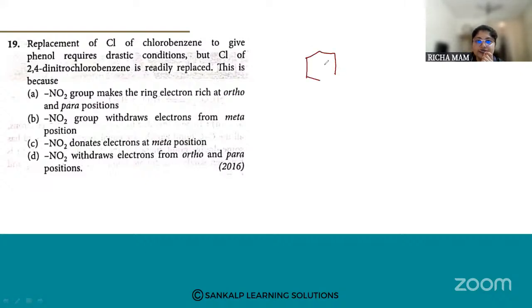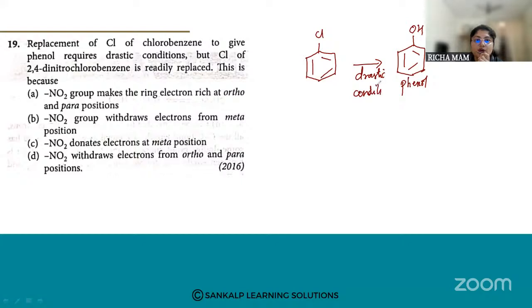We'll write the structure of chlorobenzene first: benzene with a chlorine group. So the replacement of chlorine of chlorobenzene to give phenol requires drastic conditions. To change from chlorobenzene to phenol, drastic conditions are used.